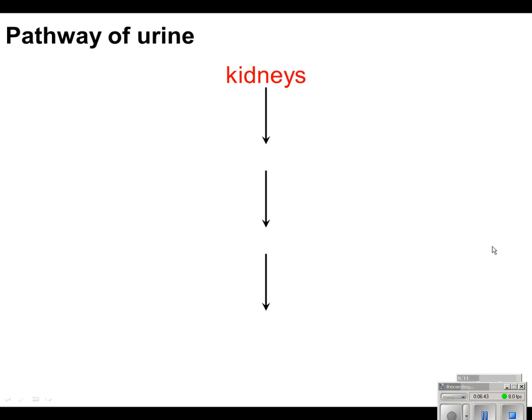If we just look at the pathway of urine, it starts forming at the kidneys. The kidneys are going to produce urine through those functional units, the nephrons, and it's going to be secreted into the ureters and stored in the urinary bladder. And then from the urinary bladder, urine is going to be removed from the body through the urethra.